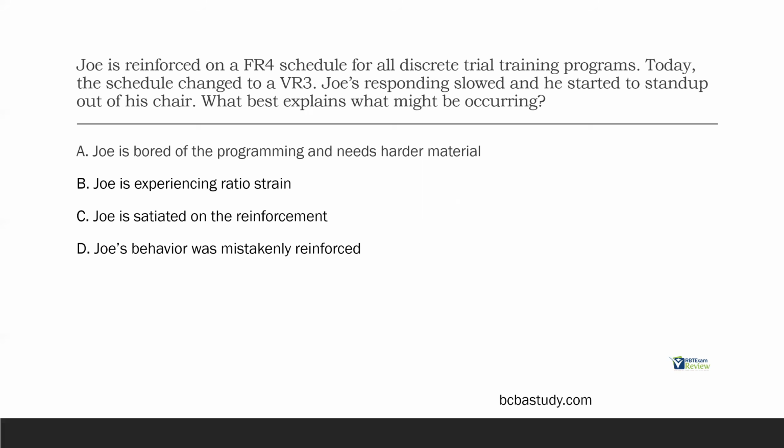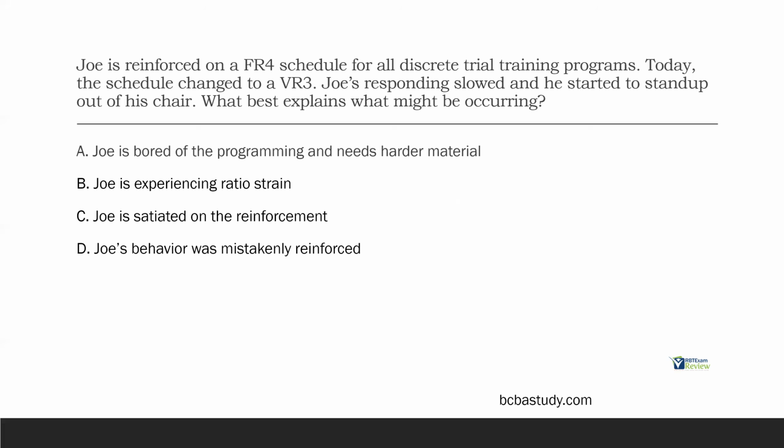What explains this, right? A, Joe is bored of the programming and needs harder material. I hear this said a lot, and I've been guilty of saying it myself. However, this isn't correct. It is not conceptually systematic. Bored, we can't just say Joe is bored. We can't observe bored. We can't measure bored. That has nothing to do with the schedules changing. So A is out. B, Joe is experiencing ratio strain. Yeah, that's definitely a possible explanation. We thinned his schedule rather quickly, from an FR4 to a VR3, a pretty big increase, and now his responding slowed down. B is certainly a possibility.